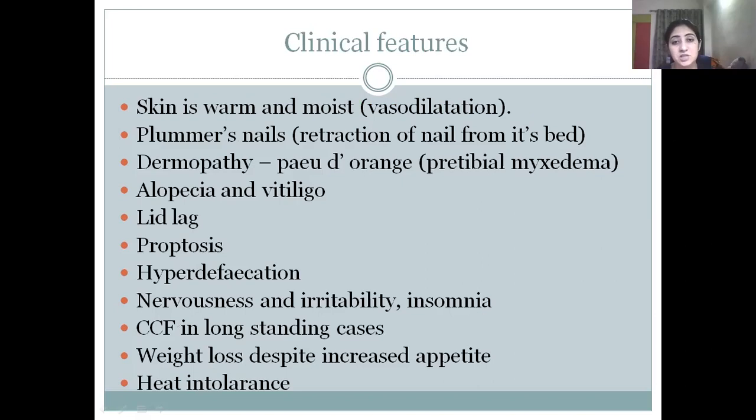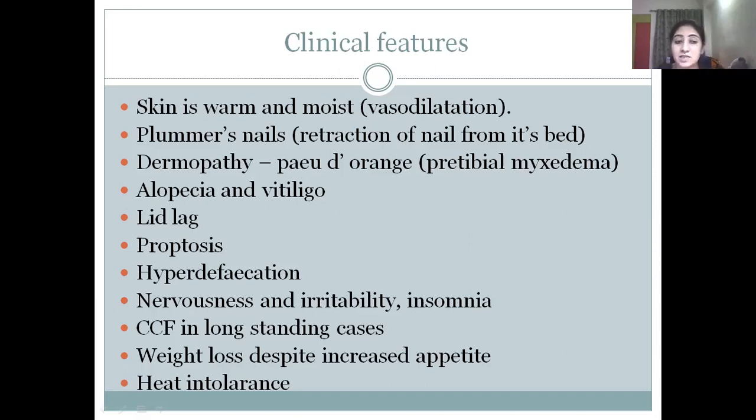Now, clinical features. General clinical features are skin is usually warm and moist due to vasodilatation. There are plummer's nails, that is retraction of nail from its bed when fingers are examined. Dermopathy is seen there. Dermopathy means there is some pathological change on the skin. This change is called peau d'orange, that means the skin looks like the peel of orange. Pretibial myxedema is common. Alopecia and vitiligo are also common symptoms.